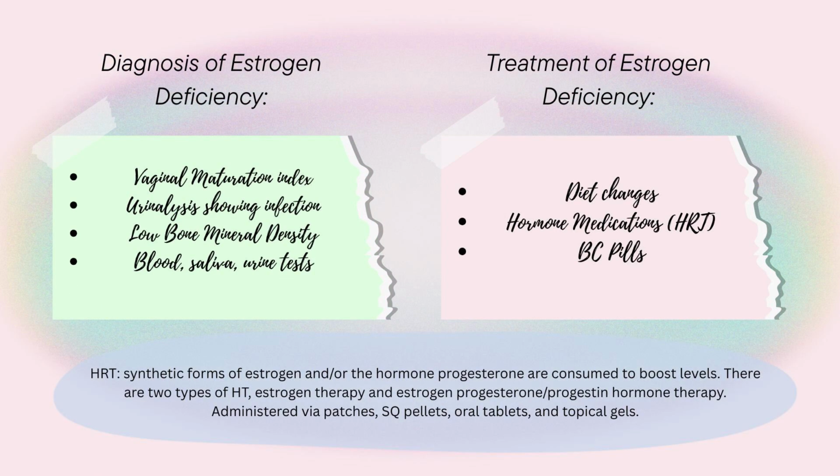Estrogen deficiency is diagnosed by evaluating symptoms such as hot flashes, vaginal dryness, or irregular periods, and confirming low estrogen levels through blood tests, primarily measuring estradiol. Some of the treatment options for estrogen deficiency include diet changes, hormone replacement therapy, or birth control pills. But while hormone replacement therapy can be a very effective way in treating estrogen deficiency, it's not suitable for everyone. HRT may increase the risk of certain health issues in some individuals, such as blood clots, stroke, breast cancer, or heart disease, especially when used long-term or used later in life.